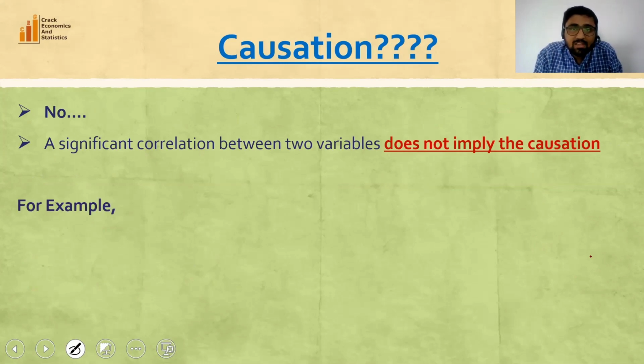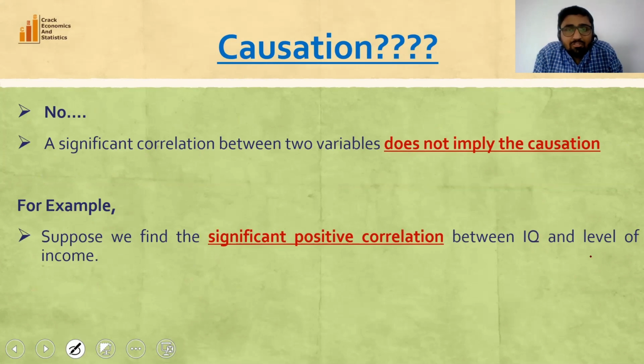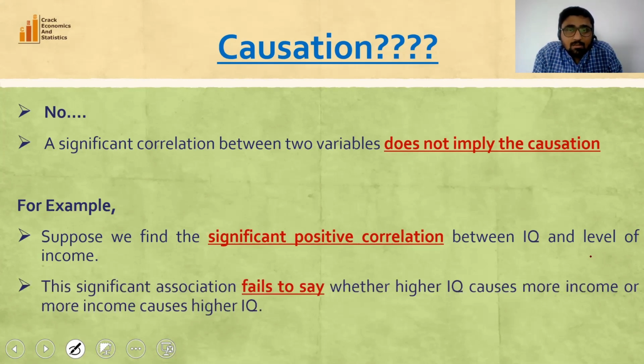Let's understand this with the help of an example. Suppose we find a significant positive correlation between IQ and level of income. Now, from this information, we cannot say whether higher IQ causes more income or more income causes higher IQ.